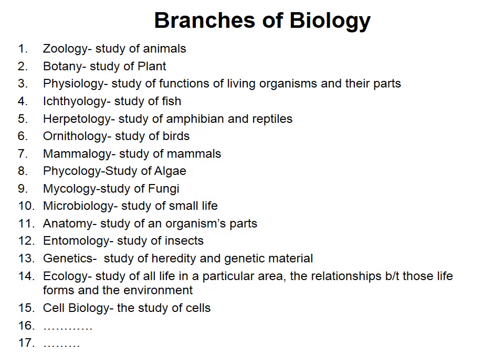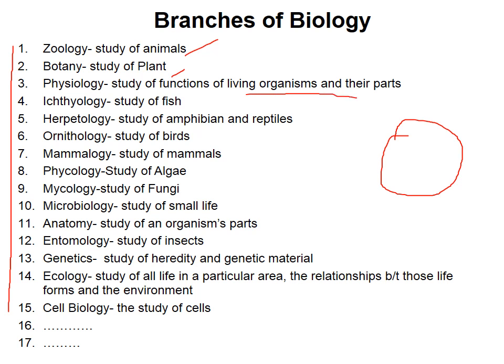Next, the branches of biology, most important. There are lots of branches of biology. Biology is a vast subject, a very big subject. Like zoology, study of animals; botany, study of plants; physiology, study of the functions of organisms and their parts; ichthyology, study of fish; herpetology, study of amphibians and reptiles; ornithology, study of birds; mammalogy, study of mammals; mycology, study of fungi; anatomy, study of organism body parts; entomology, study of insects; cell biology, study of cells. And there are many more.